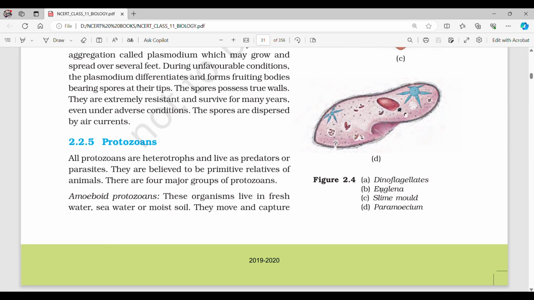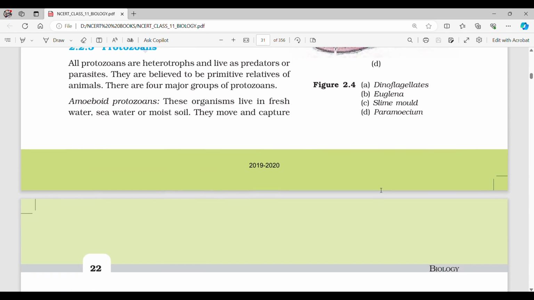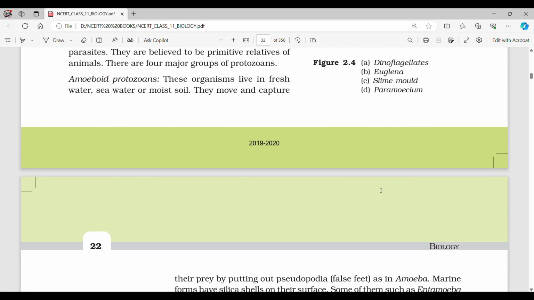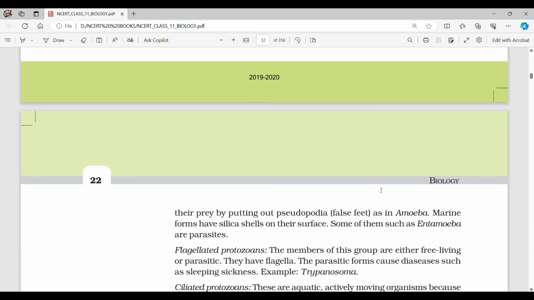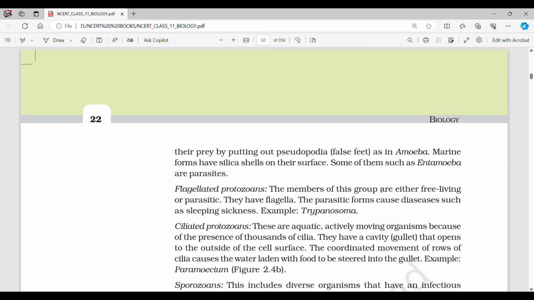2.2.5 Protozoans. All protozoans are heterotrophs and live as predators or parasites. They are believed to be primitive relatives of animals. There are four major groups of protozoans. Amoeboid protozoans. These organisms live in fresh water, seawater, or moist soil. They move and capture their prey by putting out pseudopodia or false feet, as in Amoeba. Marine forms have silica shells on their surface. Some of them, such as Entamoeba, are parasites.